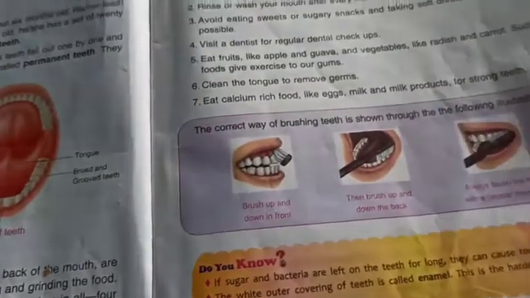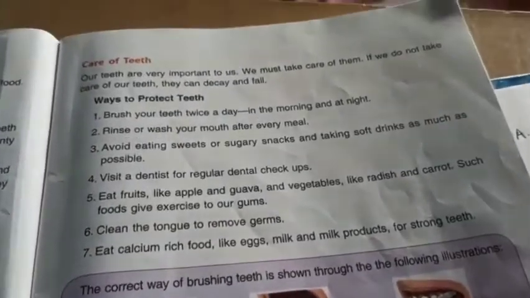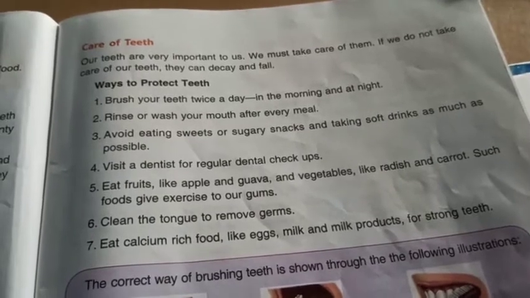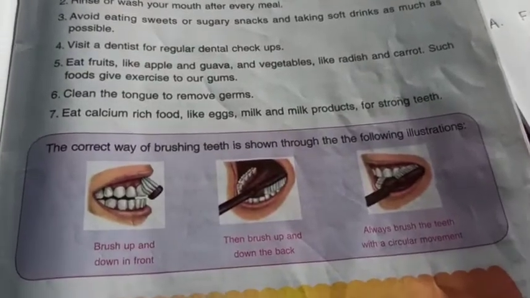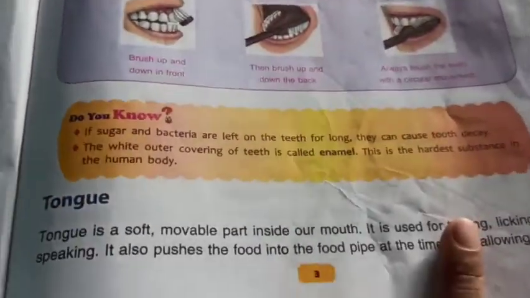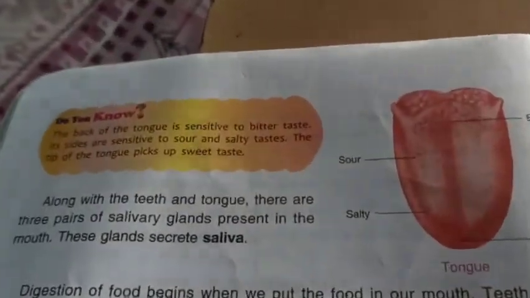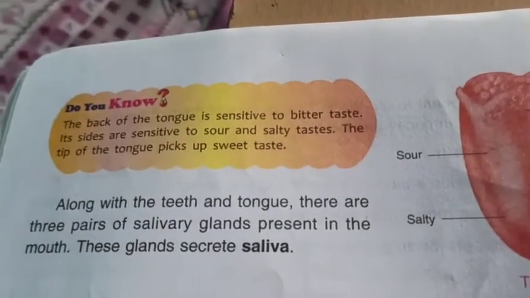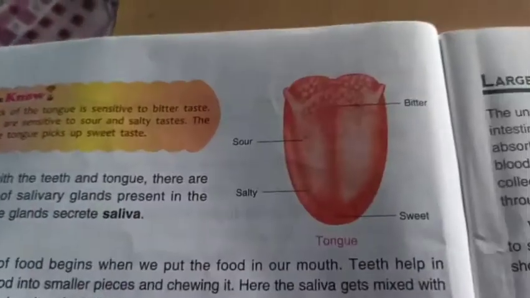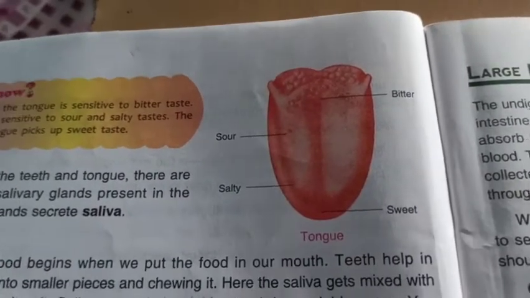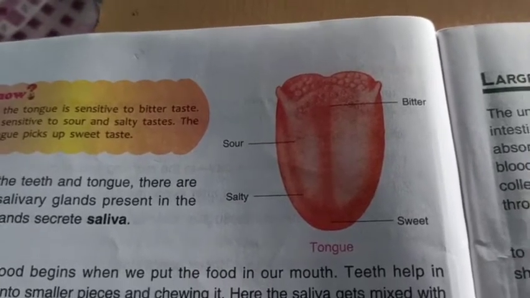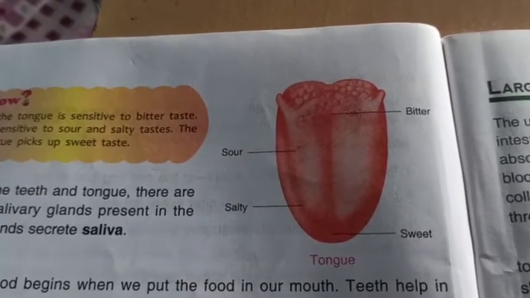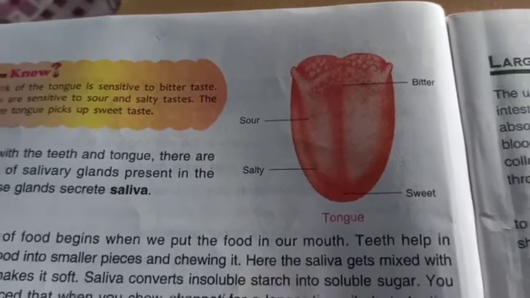Children, next to the teeth, we learn about the care of teeth, how to take care of teeth and ways to protect teeth. Now here is the photo of the process of brushing our teeth. Then we learn about the tongue and mainly about saliva and the 3 pairs of salivary glands. Now look at the picture. In the picture, the tasting senses are shown on the tongue where they are found. Bitter is at the back, sweet is at the tip, sour and salty are at the sides.